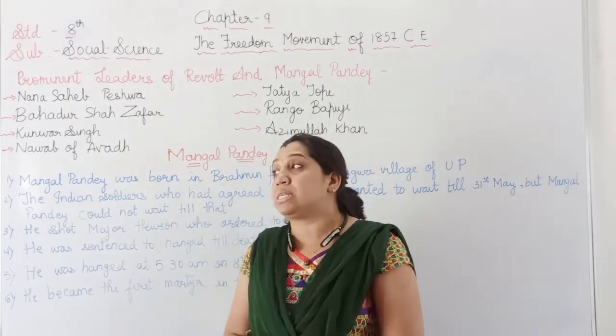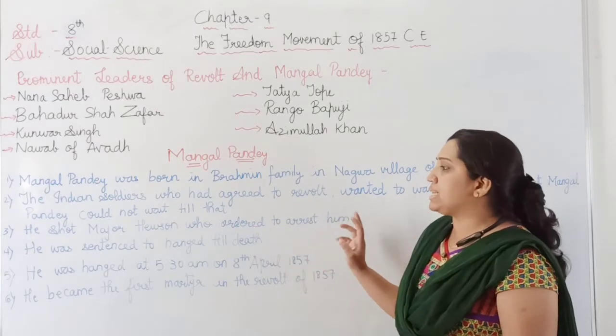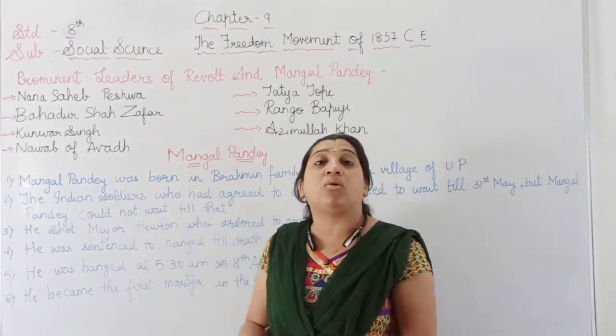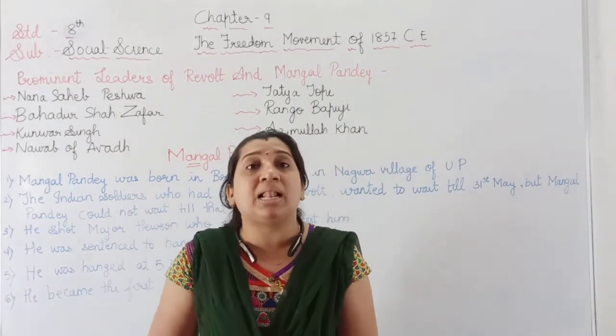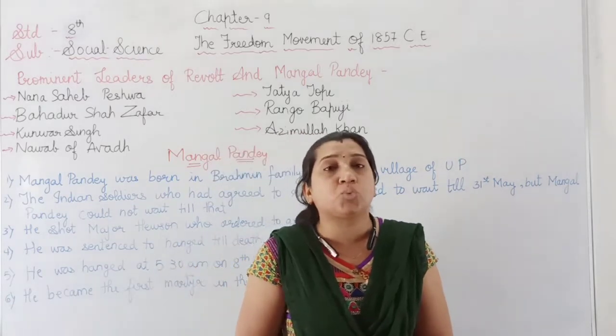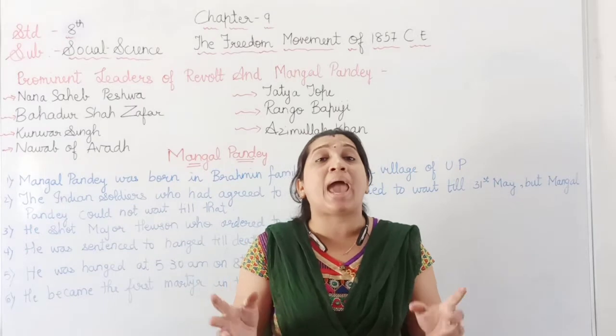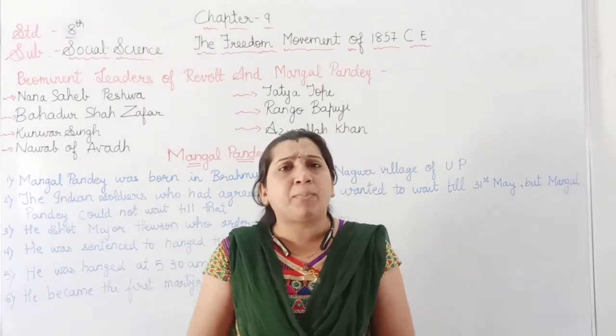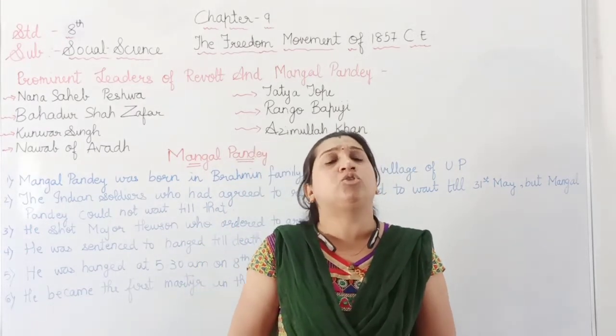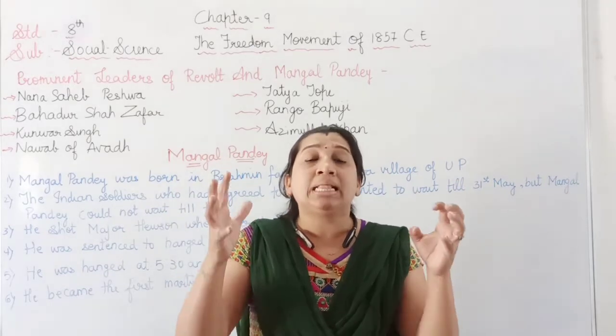But on 6th April he was given the punishment. On 6th April 1857, a case was filed in the military court, and he was given the punishment to hang till death. But the people of Uttar Pradesh were out of control.